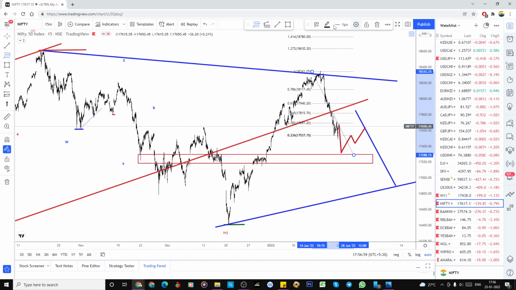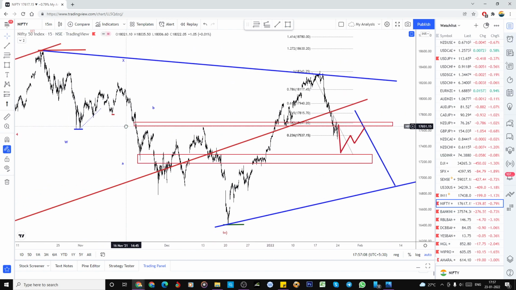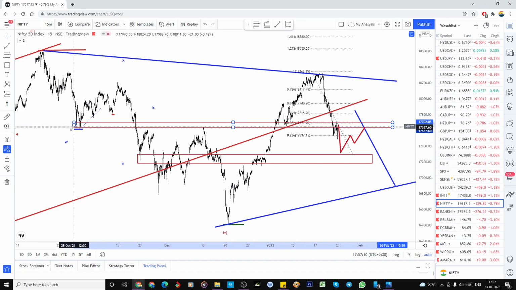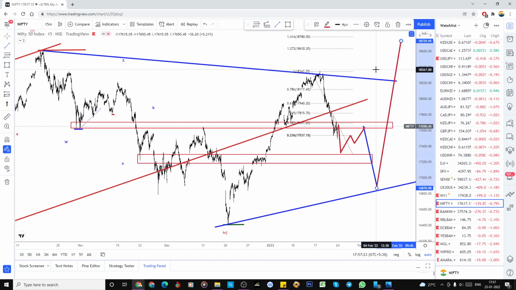That is also the resistance level here. So we may expect the 38.2 correction if it is a zigzag pattern, and one more low is also possible. So 5 waves and then 3 waves, and in the zigzag formation we can expect the next bullish wave.